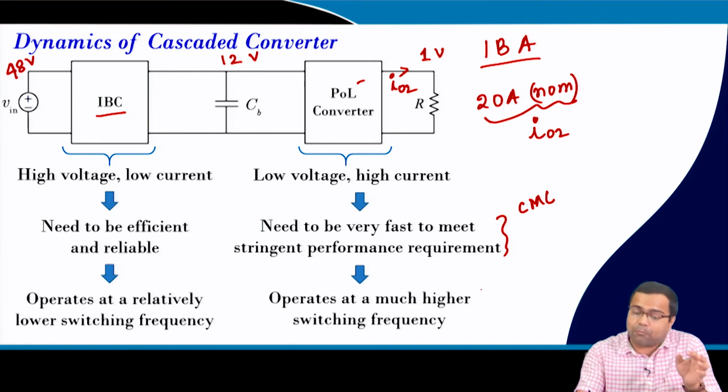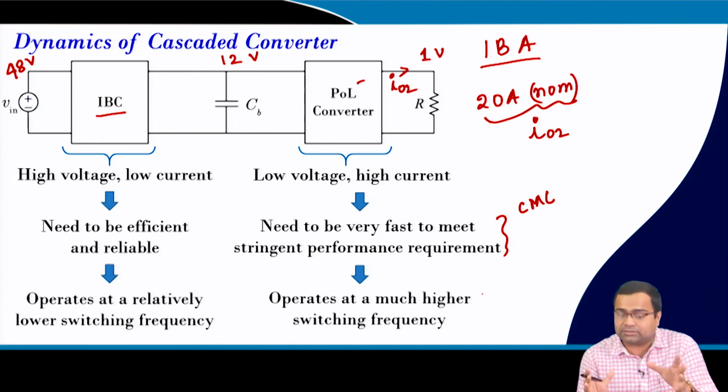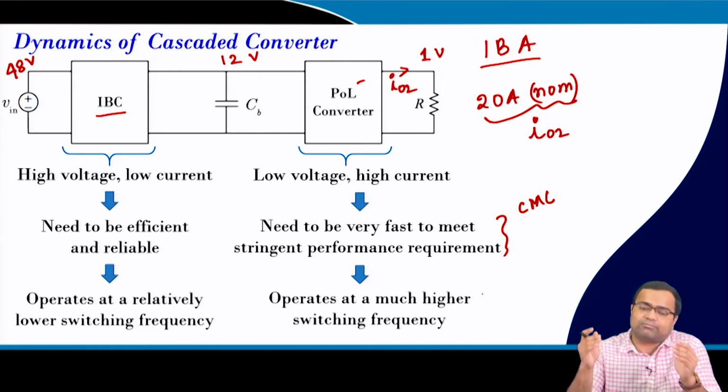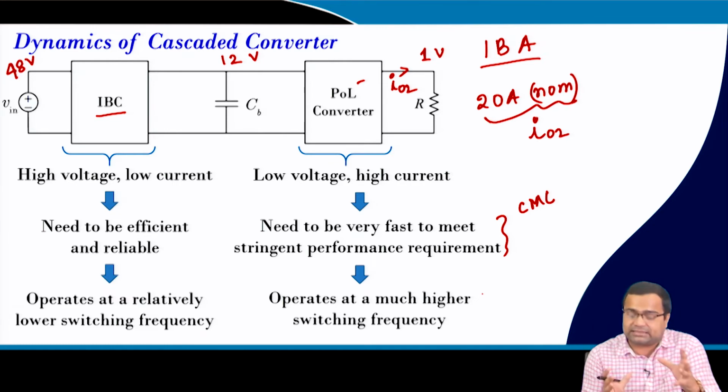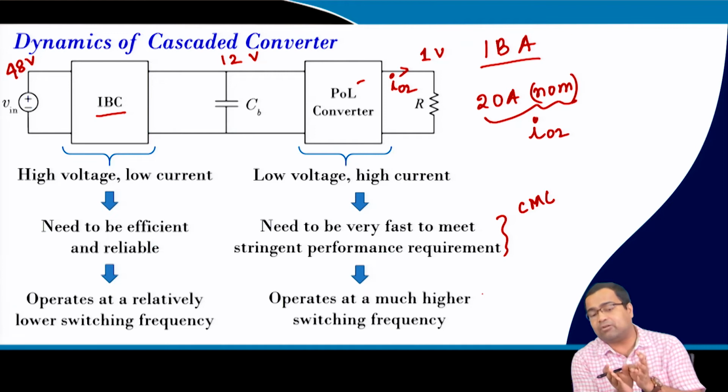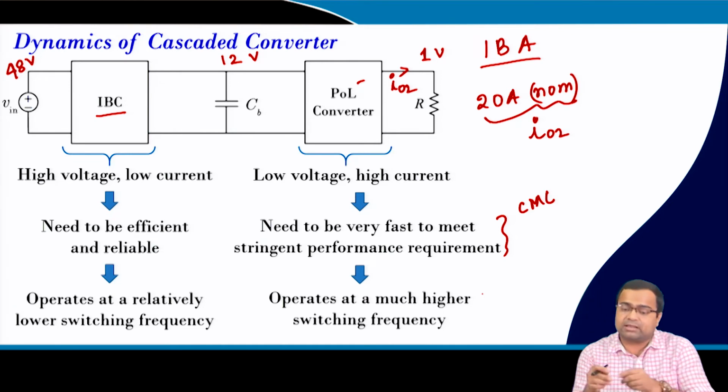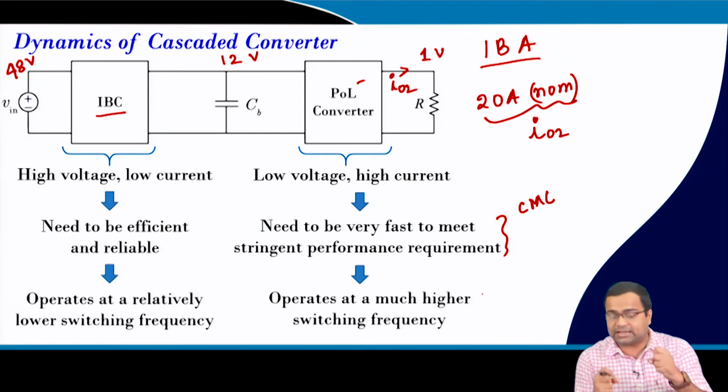So, you can operate at a much higher switching frequency, because then we can reduce the value of the inductor, capacitor, and parasitics, because these POL converters are sitting very close to the actual processor, where space is also a constraint. So, we need to make sure that these converters have very high power density, that means a very small footprint, and that is why we need to operate at a very high switching frequency. Okay.